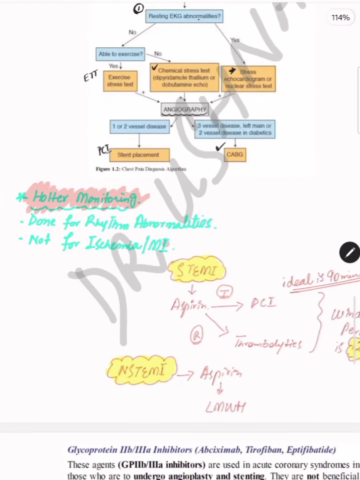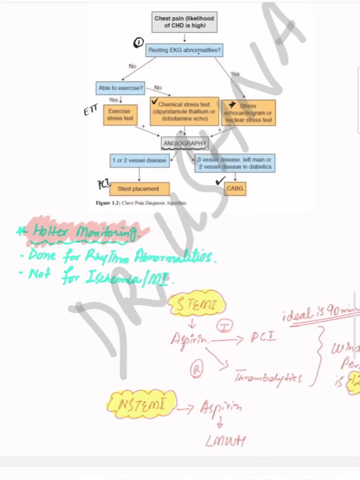Then another important concept, or another important MCQ point, is about the Holter monitoring. The very important thing is that most of the time students just pick the Holter monitoring in the ACS investigation or management. This is not for ischemia. Holter monitoring is always done for rhythm abnormality. It can be done for blocks or missed beats, or in patients of valvular heart diseases that are presenting with arrhythmias or blocks. This is not for the ACS patients.